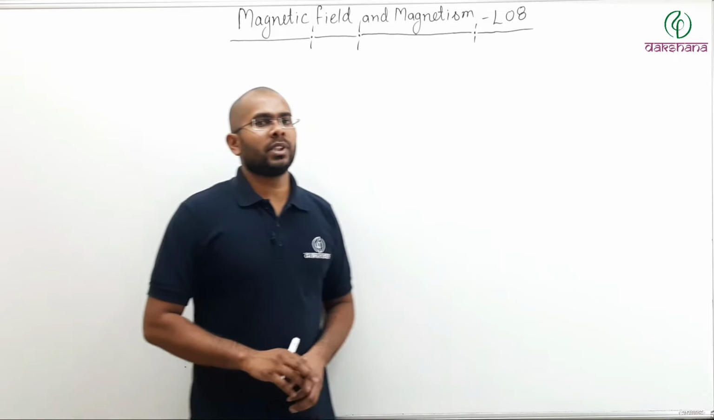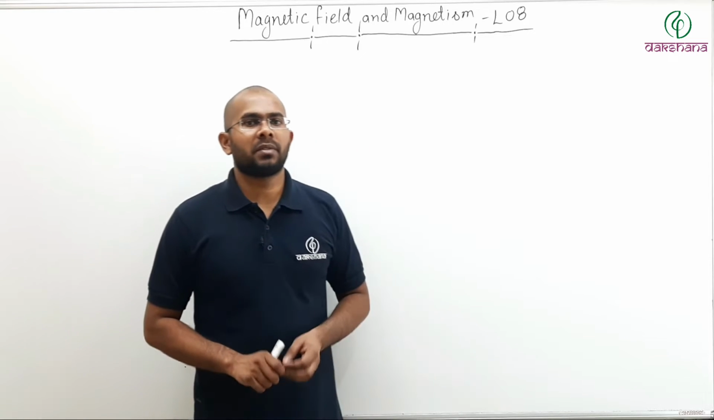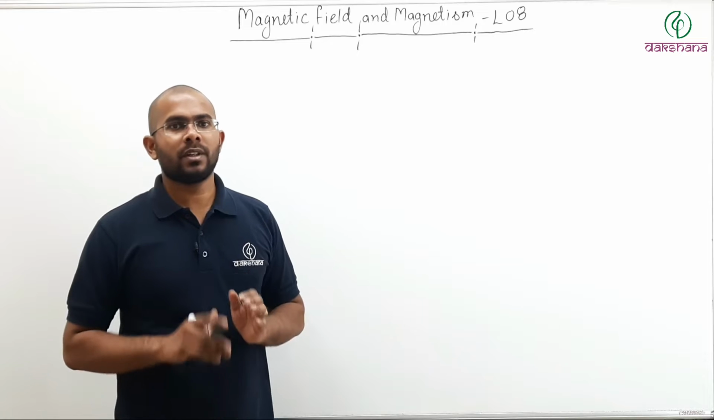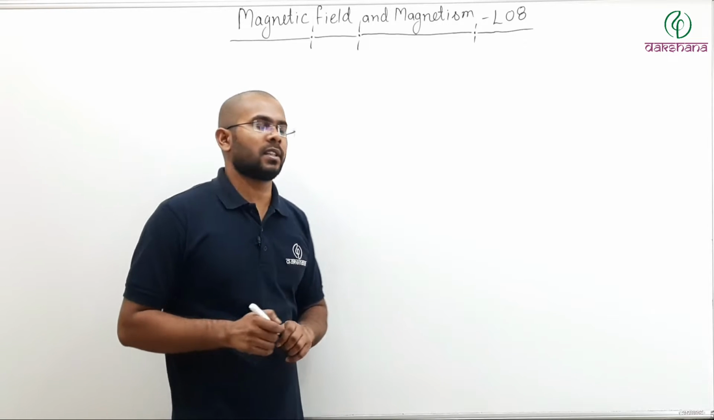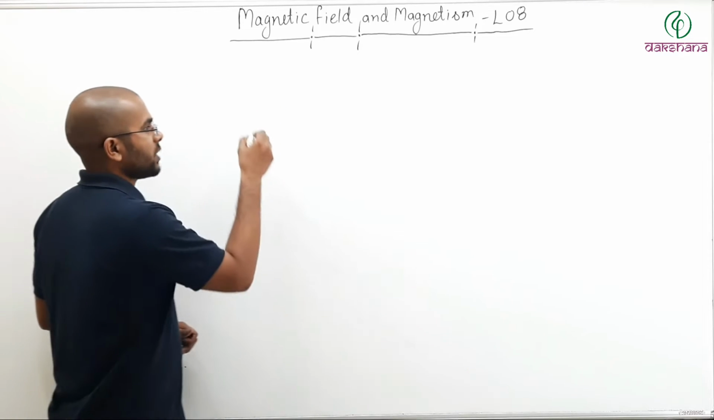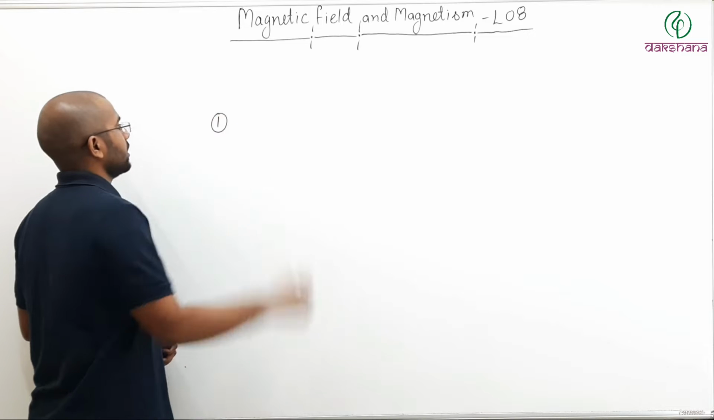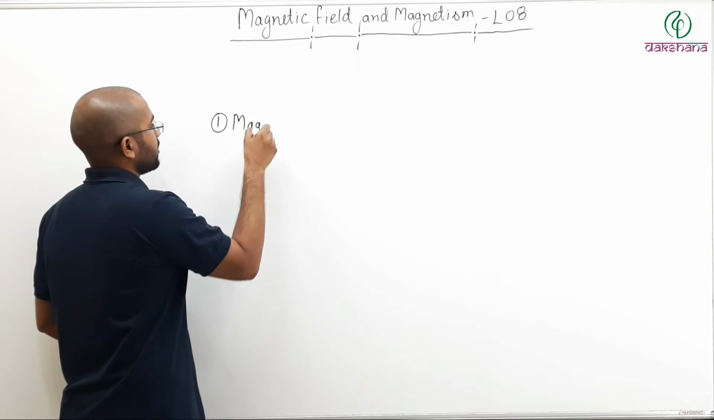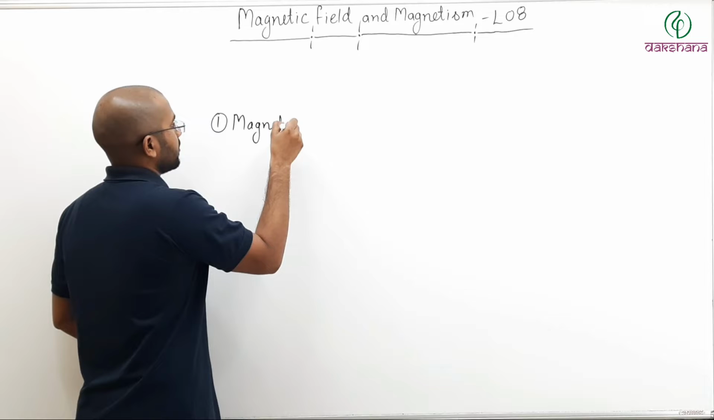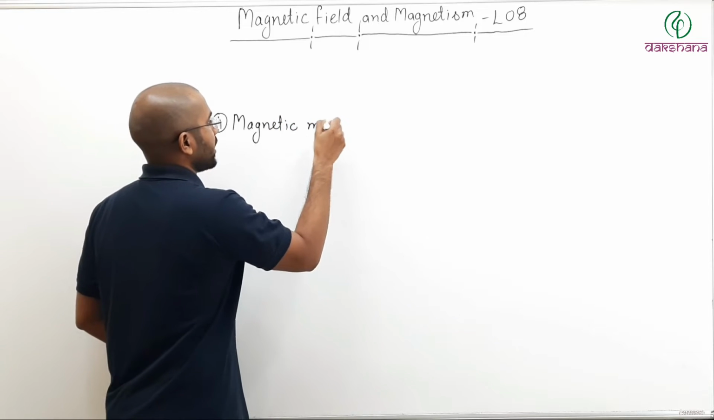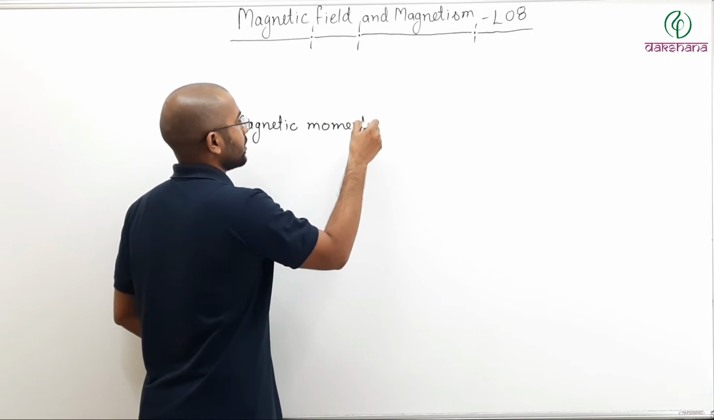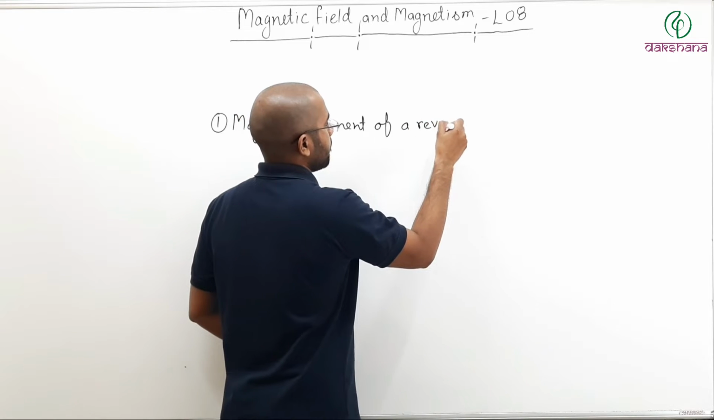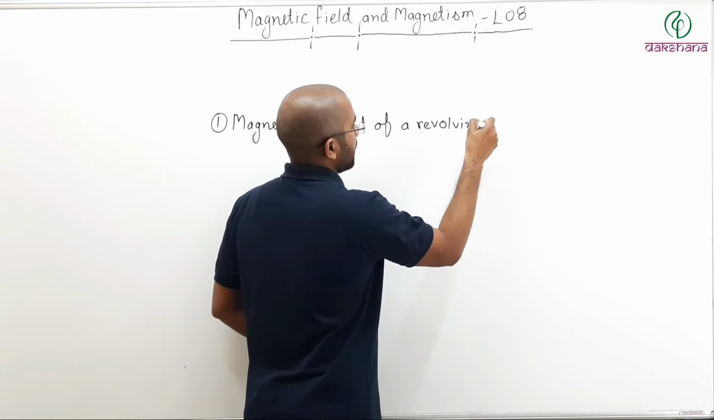This is going to be a supplementary lecture to the previous lectures. We are going to cover a few small topics which we have missed from the previous lectures. So the first topic which we will cover in today's lecture will be magnetic moment of a revolving charged particle.